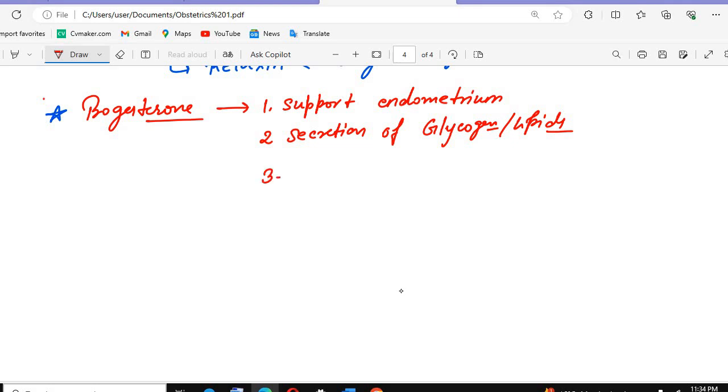After that, there is one more thing that progesterone does. We all know that it is called a vasodilator. It acts as a vasodilator, and we can also call it a smooth muscle relaxant. Smooth muscle relaxant.